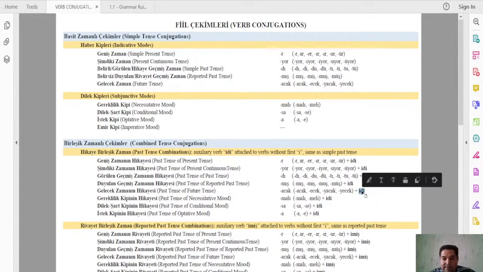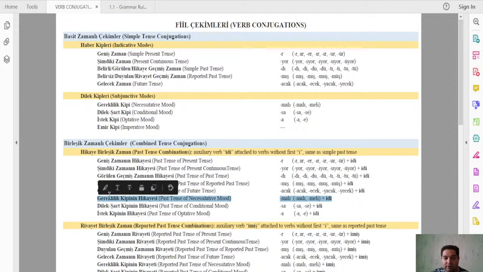It has to be transformed, because we now have at least two tenses combined. So let's continue our class and see how we make the past tense of the necessitative mood in the Turkish language.